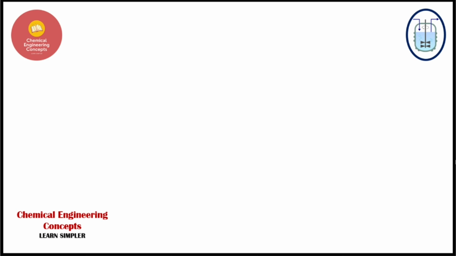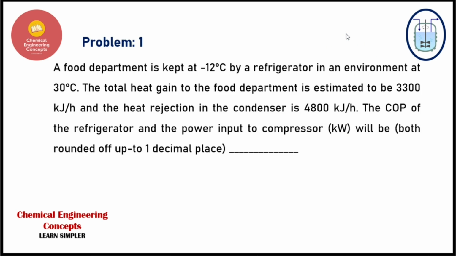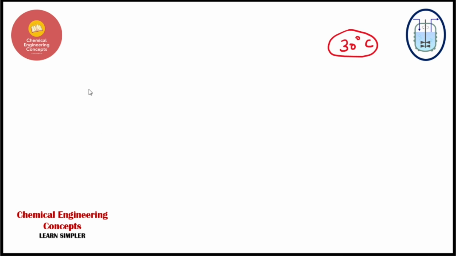So what we have to do first is make up the block diagram, right? The block diagram makes the problem even simpler. So first of all we have this at 30 degrees centigrade. This is simply the heat source, or I should say the environment temperature. The environment temperature is 30 degrees centigrade, and it is then connected with our refrigerator.